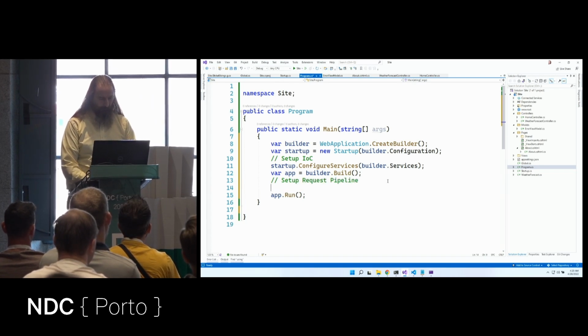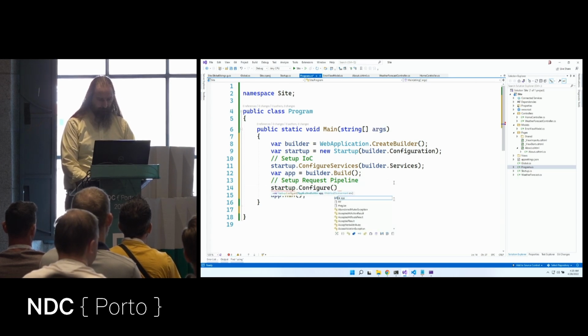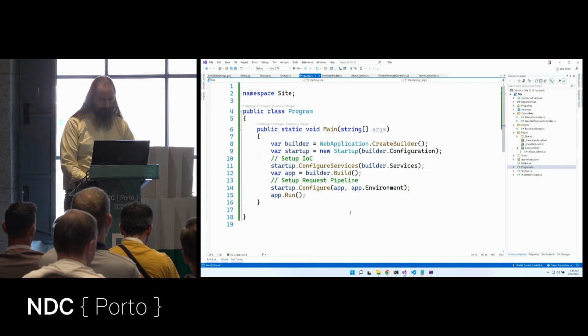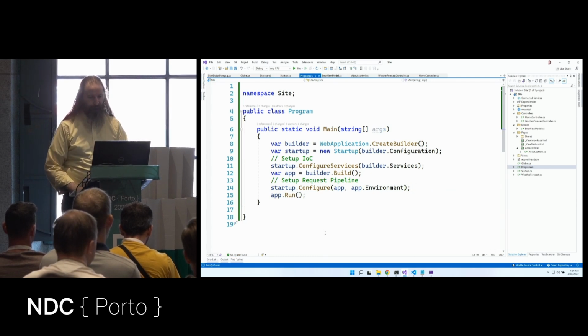So let's say startup.Configure. And that takes in our app. Good thing we've got that right there. And app.Environment to pass in our environment. And now we've got a website ready to go.